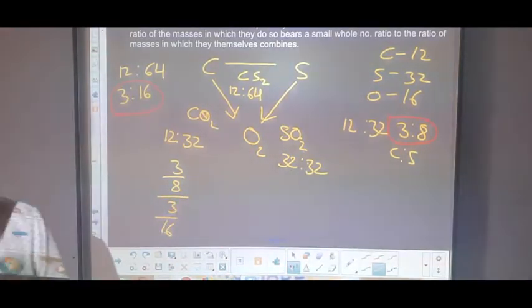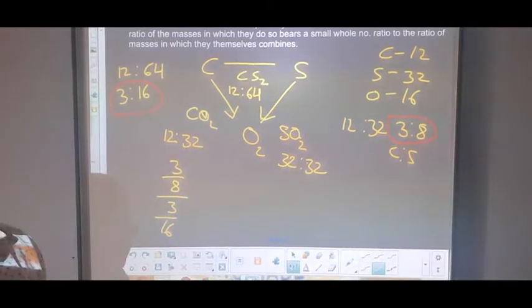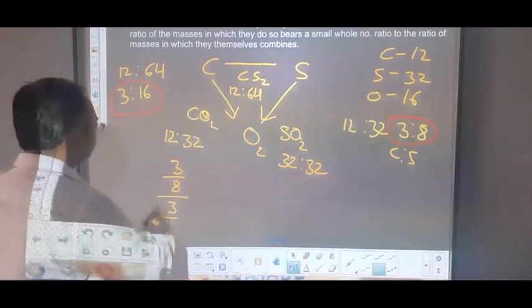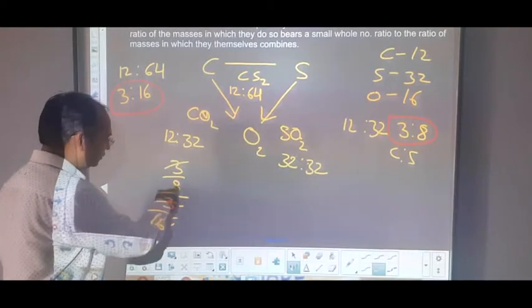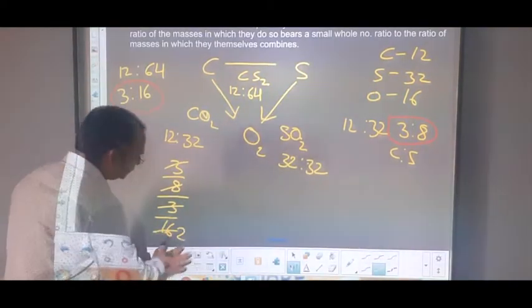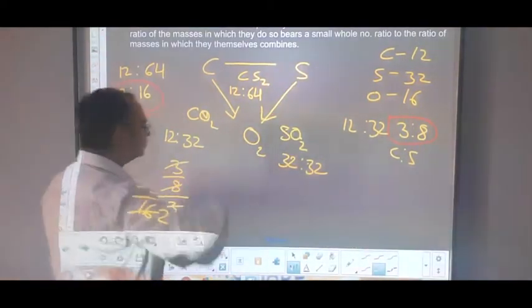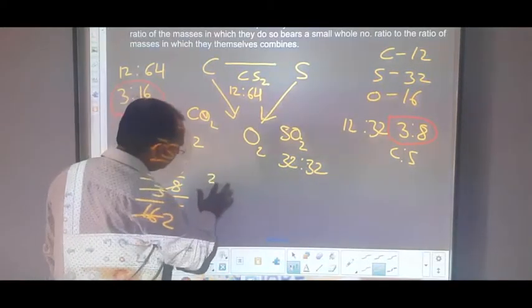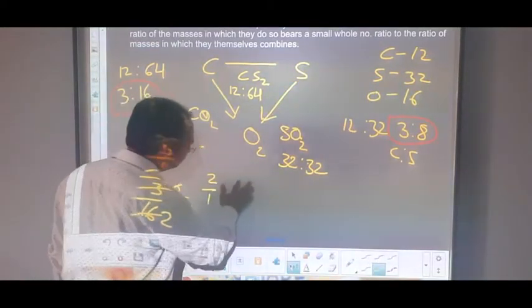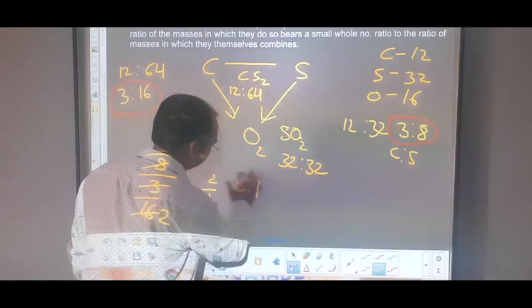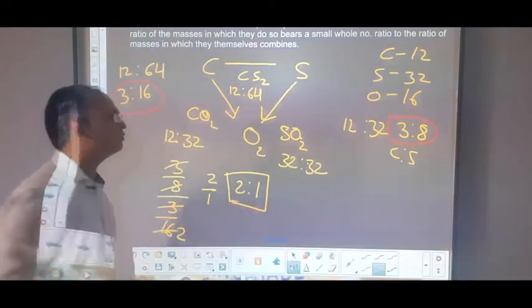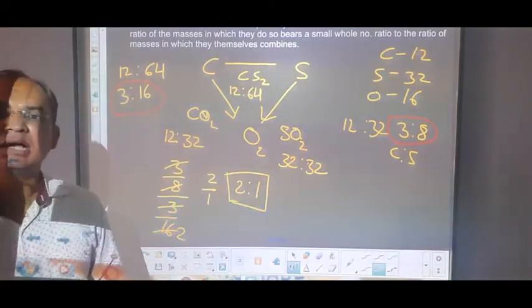We have to find the ratio of both ratios. So students, this 3 will cut this 3 and 8 to the 16, and 2 will go in the numerator portion. So it will be 2 upon 1 or 2:1. This is the simple whole number ratio. This is the ratio of the ratios.